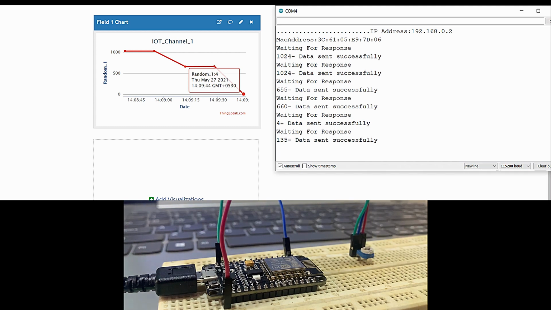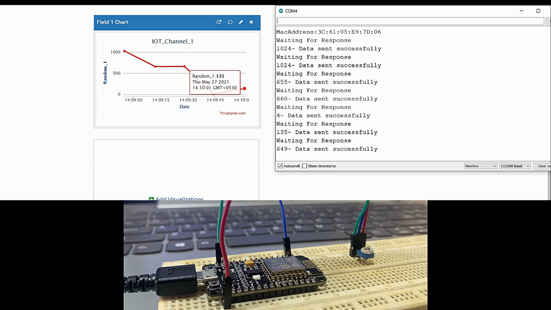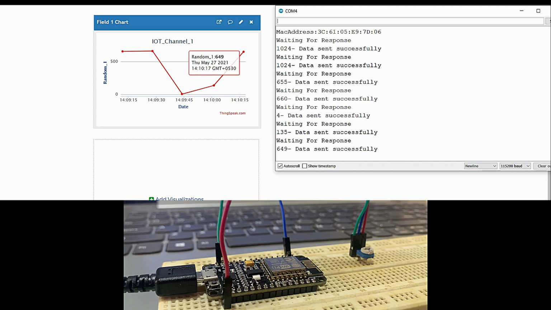So as we know, this potentiometer or variable resistor will be providing a step value between 0 to 1024 in the ADC channel of NodeMCU, and based on the rotation of the knob, we will get the corresponding step value that is being transmitted from the NodeMCU to the channel field available in the ThingSpeak server.